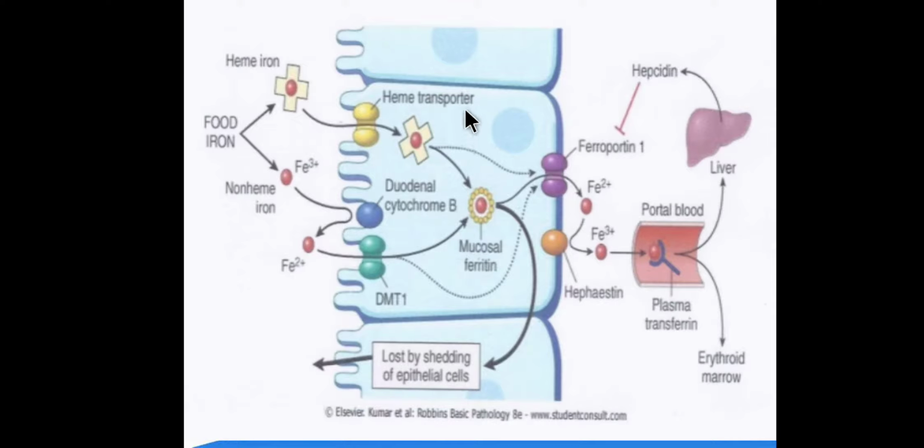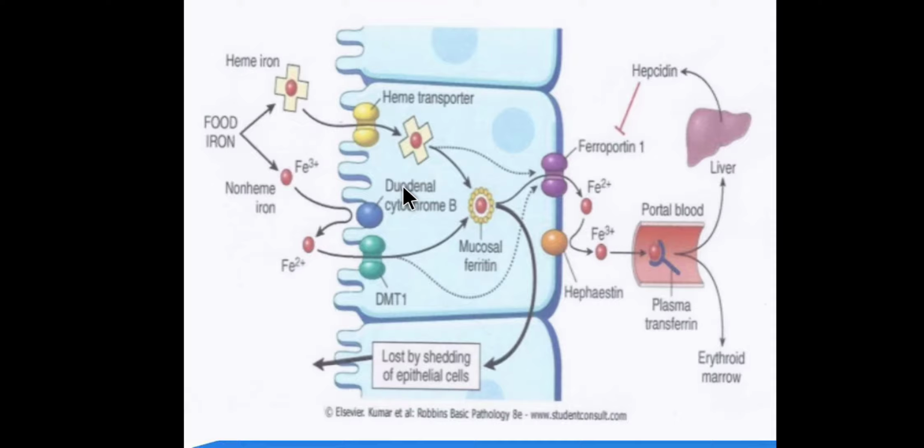Once either heme or non-heme iron is inside the mucosal cell, it is transported across into the plasma by one transporter, that is ferroportin, the FP transporter. Both will get transported via this ferroportin. So here the transporter is common, but through the mucosal cells the transporters are different, right?